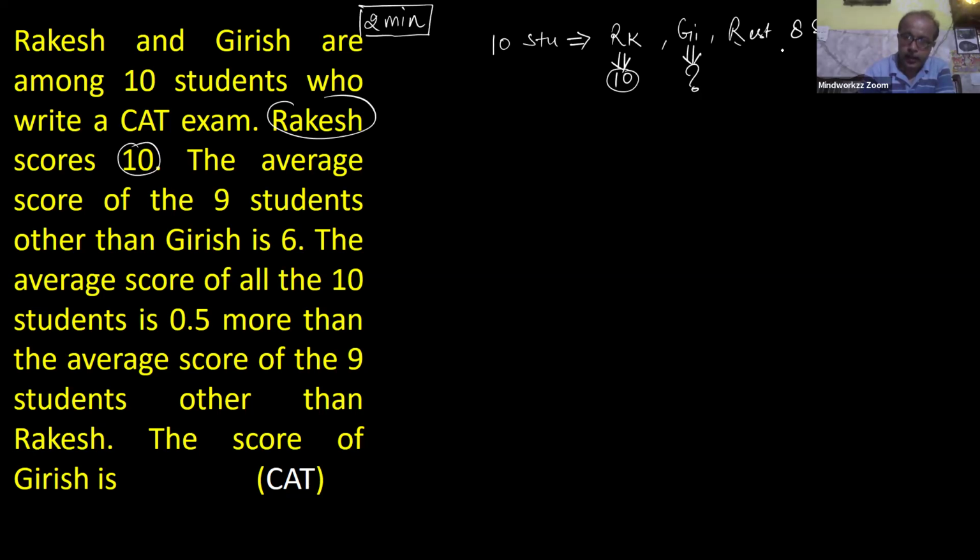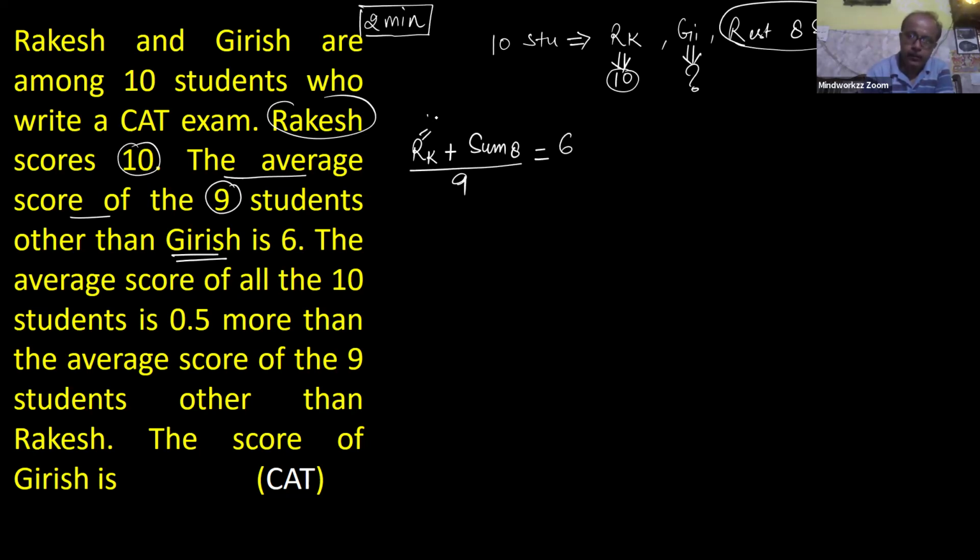So if you know the total value of the rest 8 students, how do you get this from the statement? Average score of 9 students other than Girish. Other than Girish means Rakesh is included. So it means the score of Rakesh plus the sum of the rest 8 students, divided by 9. Average is sum of observations divided by 9, that is 6.